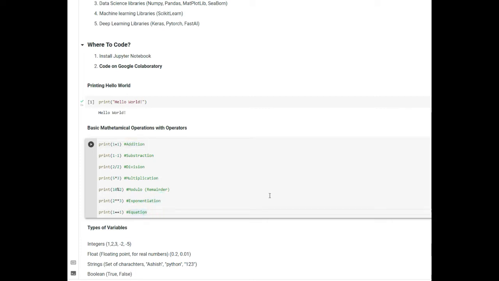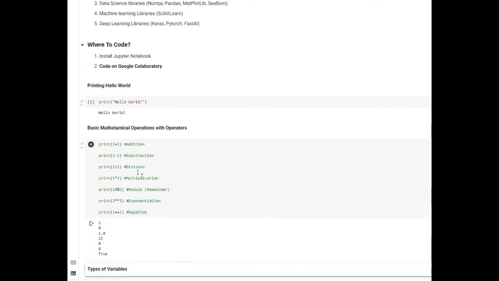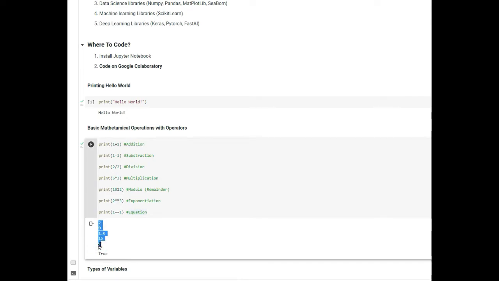So let's execute this and then we can see what the outputs are. I will again press Shift and Enter. For the first one, I can see that the addition has been performed. For the second one, subtraction has been performed. The next one is division. After that, there is multiplication. The next one is modulo, which is the remainder. So you can see that when you divide 10 by 2, you won't have any remainder. So the answer is 0. Exponentiation, 2 to the power of 3 is 8. And the last one is equation, where you are confirming whether 1 is equal to 1 or not.